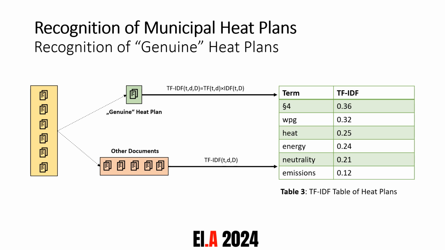And judging by important terms from this category, we can subtract them from the class of the genuine heat plans, so that only terms that are exclusive or at least more important in the genuine heat plan category are remaining in this TF-IDF table. And with this, we can now use it to boost, for example, the importance of documents that contain these kind of terms, or even limit them. If a document doesn't contain any of these terms, then we just say that we will omit these documents.